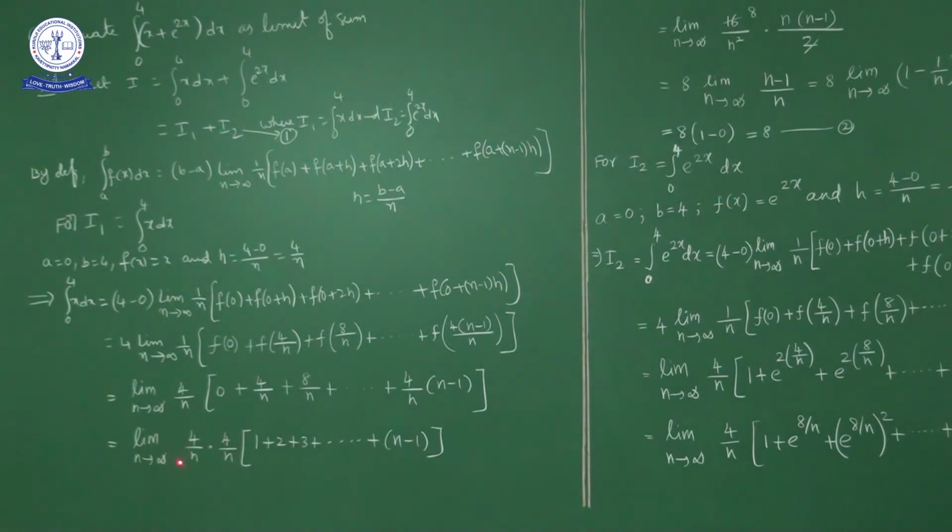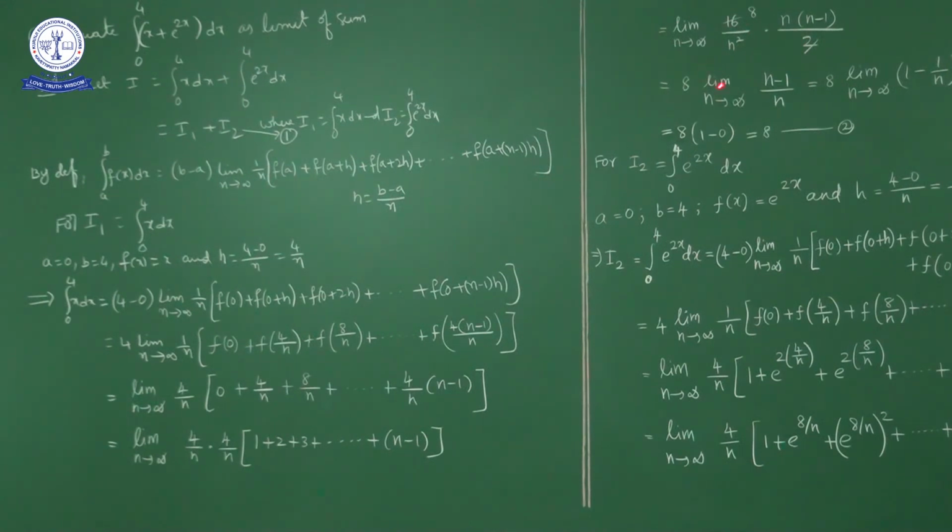So limit n approaches to infinity, 16 by n square into, here sum of n minus 1 terms of an arithmetic progression, or we can consider it as sum of first n minus 1 natural numbers. Sum of first n minus 1 natural numbers is what? N into n minus 1 by 2. Okay. So limit n approaches to infinity, 16 by n square into n into n minus 1 by 2. 2 gets cancelled.